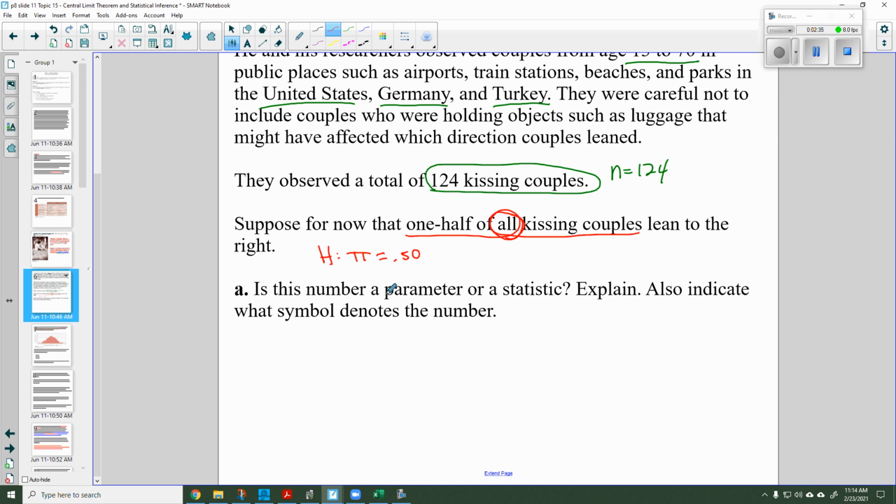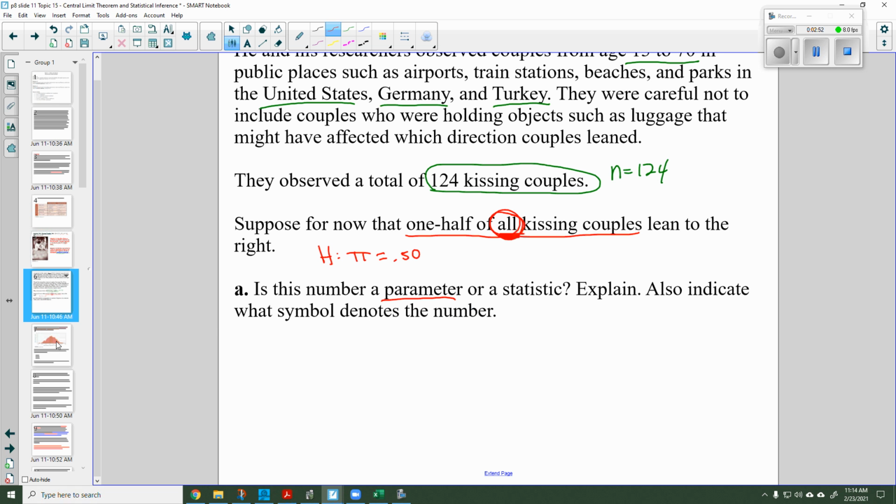Now that is a parameter, that 0.50, because we're making the hypothesis that that applies to all kissing couples, the population of kissing couples.